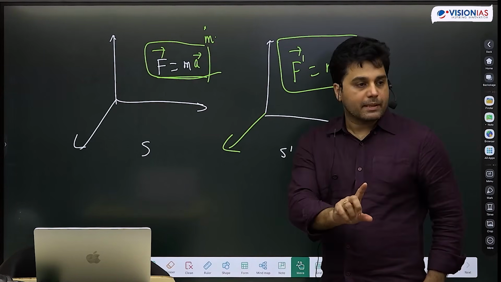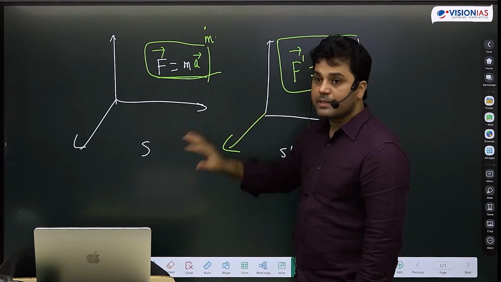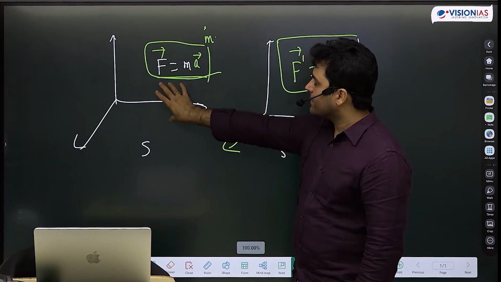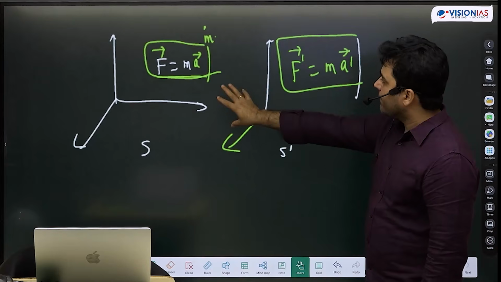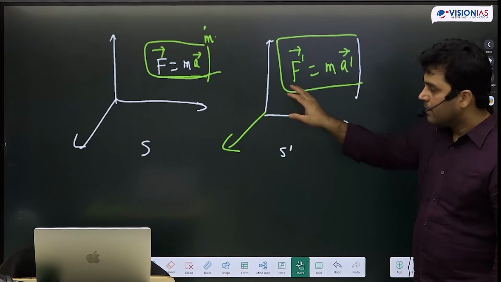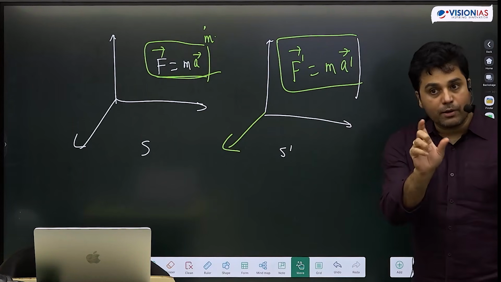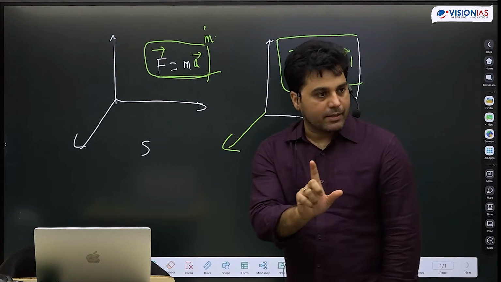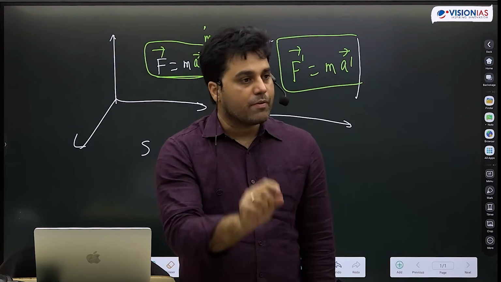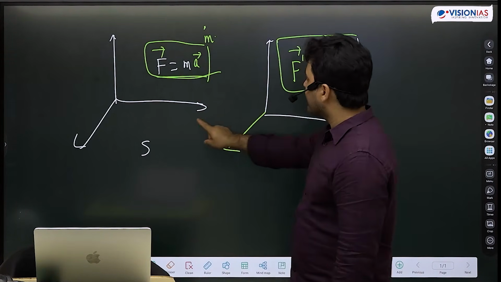तो covariant का मतलब यहाँ पे ये है that if I have a vector or a scalar for that matter in S, that same vector, how it will look like in S dash, or that same scalar, how it will look like in S dash, I should have a law for it. You understand the meaning of it? That the meaning of the word covariance here is that A is different in S and S dash.